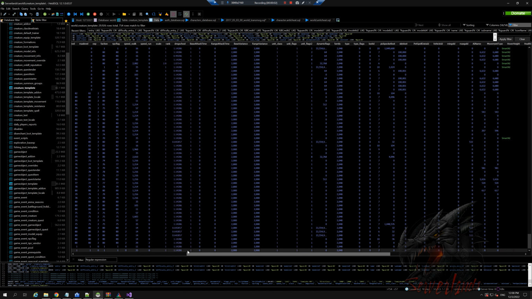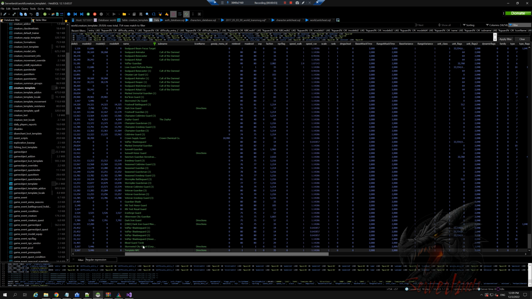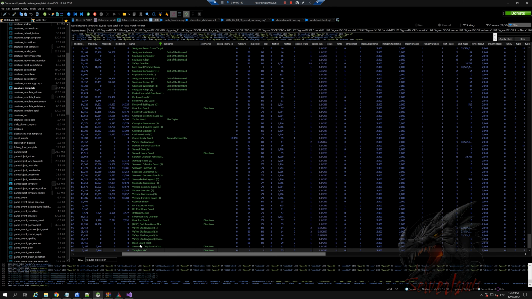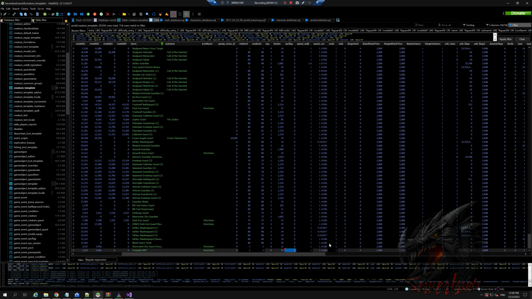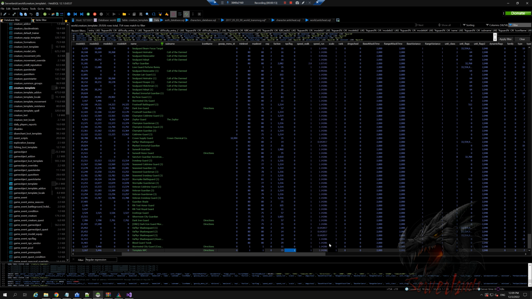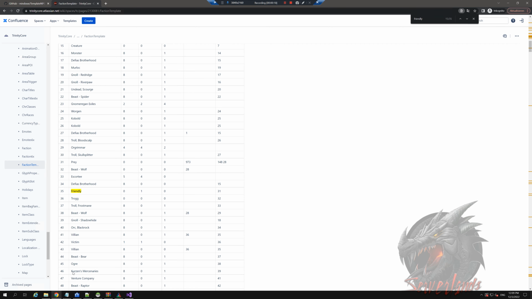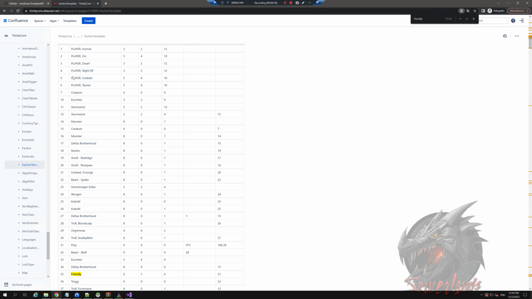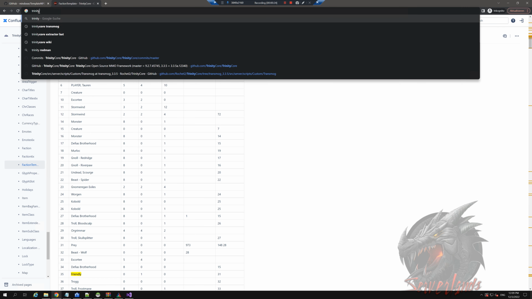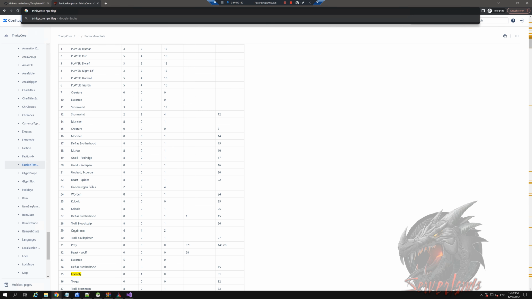One thing I forgot to mention is the fact that we need the NPC flag to be 1 as well. 1 stands for gossip. That's the thing I forgot to cover. Let's go and show you guys where exactly that is being shown within the core. Let's go into Trinity Core NPC flags.